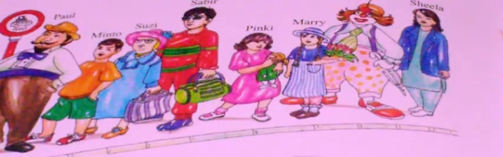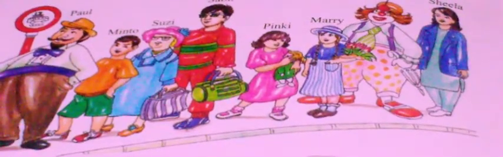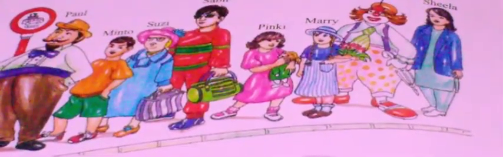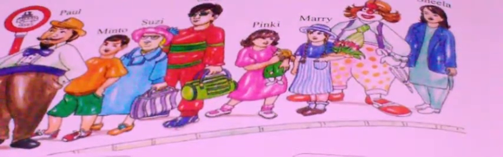And who's wearing a coat? Lena is wearing a coat. Who's wearing a blue coat? Lena is wearing a blue coat. Who has a blue coat? Lena has a blue coat.